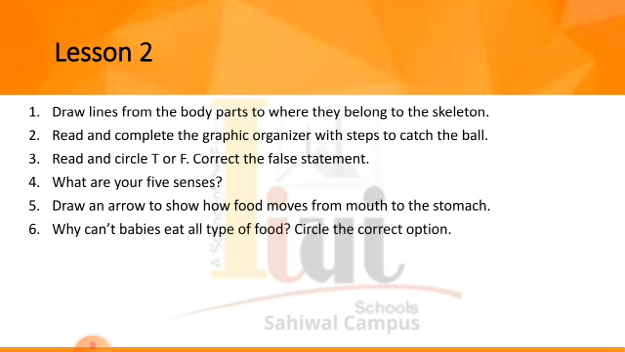Question number 6. Why cannot babies eat all type of food? Circle the correct options. So in this question you have to describe why babies cannot eat all type of foods, and then circle the correct option of the reason. You have 4 options: A, B, C and D.